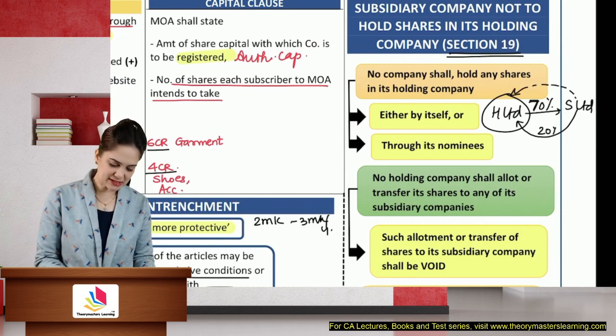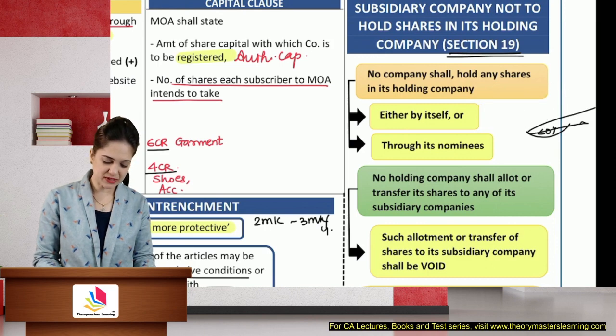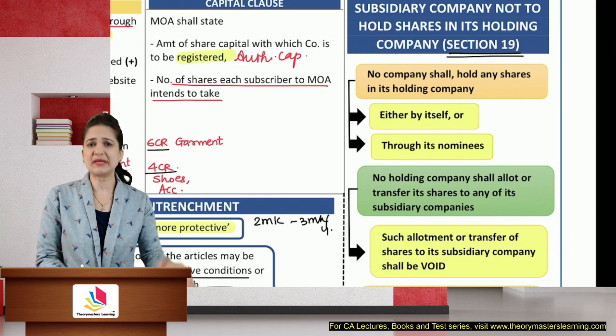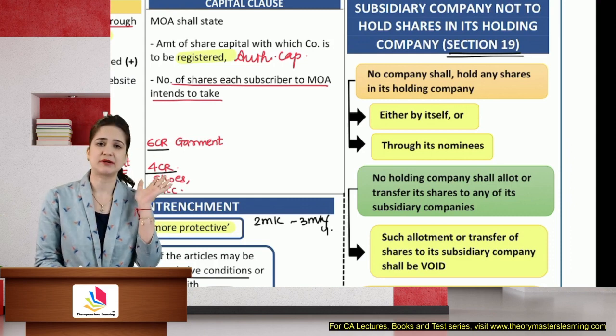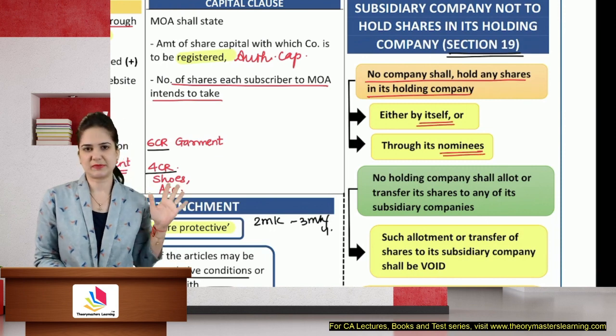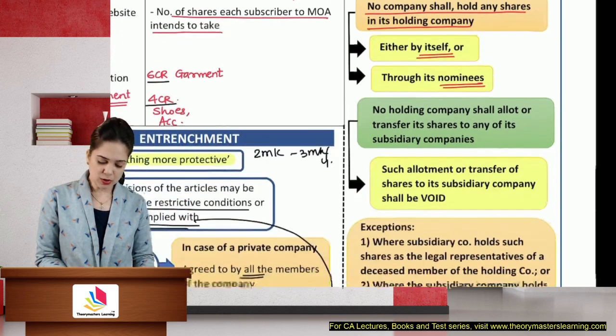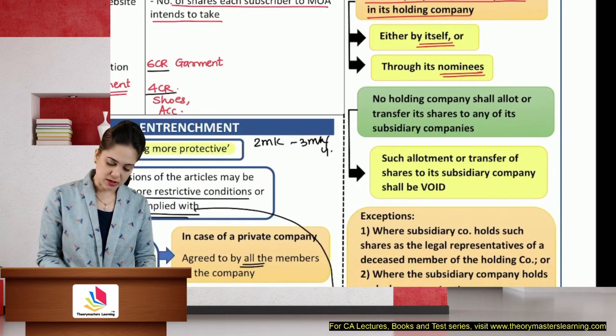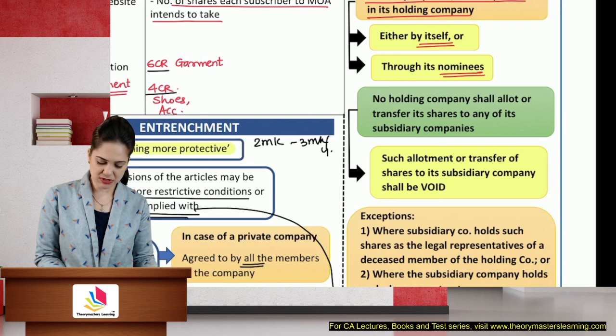So in this case, law says that subsidiary company cannot buy shares in the holding company. Any allotment made will be void. No company shall hold shares in its holding company either by itself or through nominee or through any other investment company. No holding company shall allot shares or transfer shares to the subsidiary.